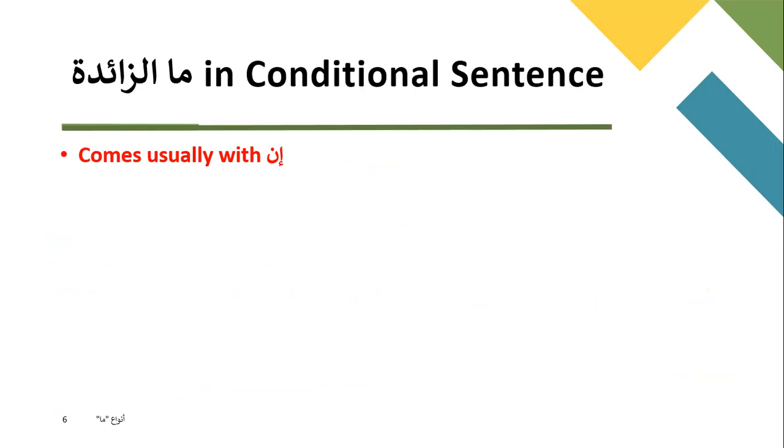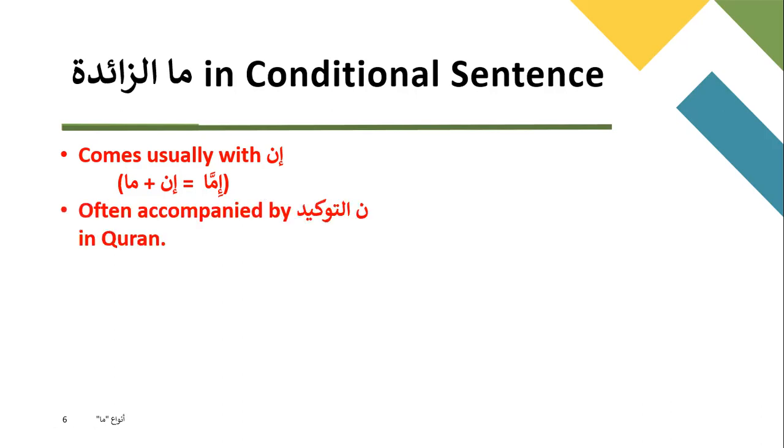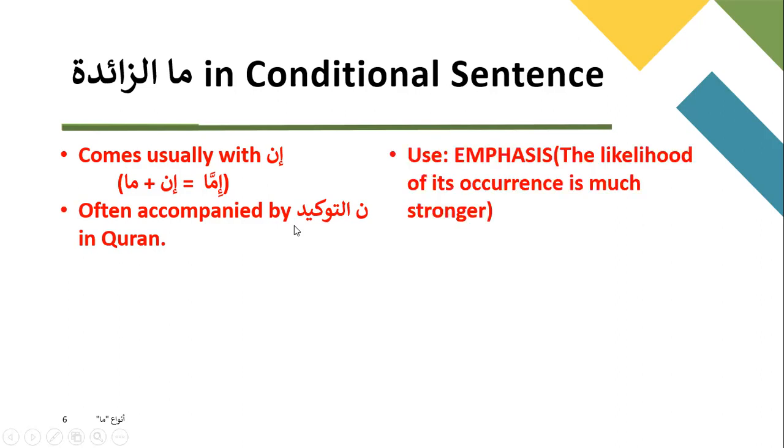So usually it comes with inna, which is when ma and inna are added, it will become imma. So in plus ma will make imma. Then we also have to remember that it is often accompanied by noon at-tawkid in Quran.